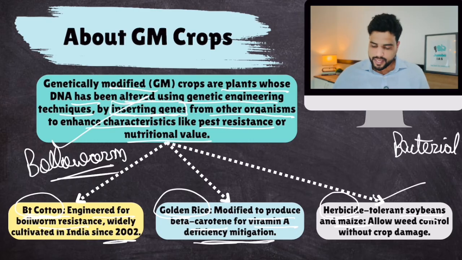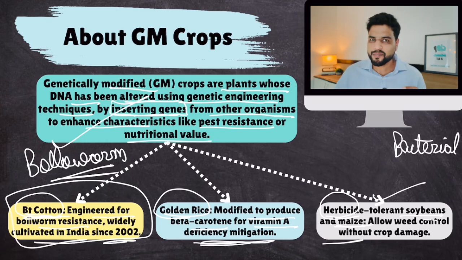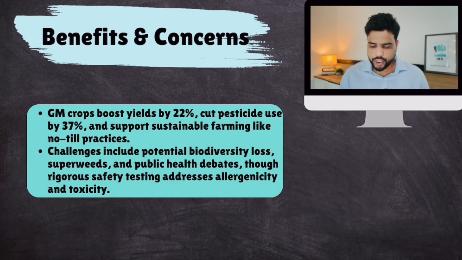But the thing is that it has a lot of benefits you have just seen, but it has some concerns also. There is a reason why, despite having so many options, India only allows BT cotton. Surely there are some problems with GM crops. So let's talk about benefits and concerns. Benefits: GM crops boost yield by 22% because there is no pest attack or insect attack. They cut pesticide use by 37%. So this is money saved by farmers, which is very important for farmers, right?